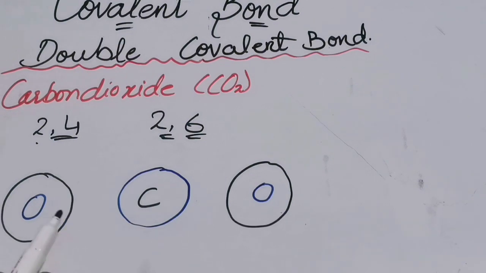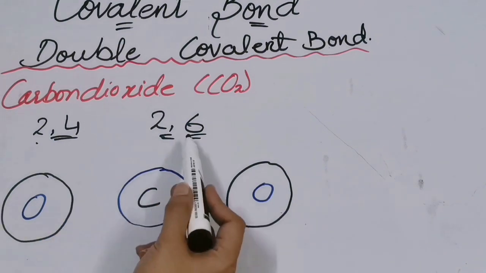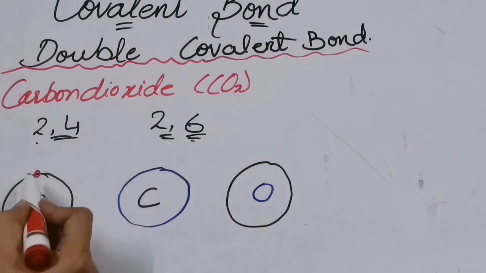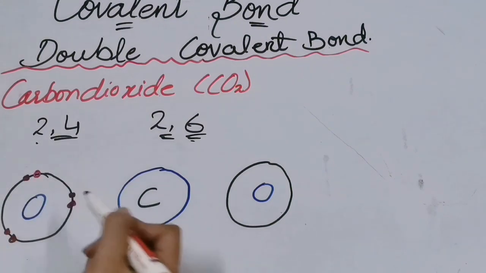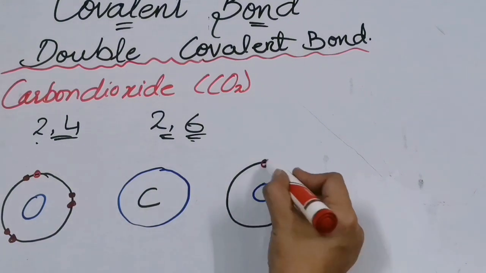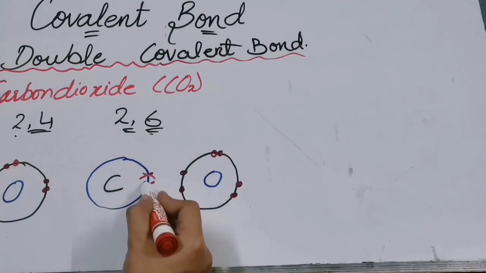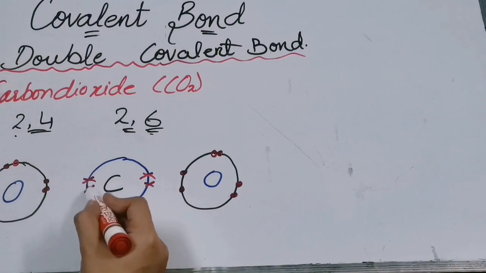So now in case of oxygen, how many valence electrons are we having? 6. So we will draw over here 1, 2, 3, 4, 5 and 6. Similar goes for this oxygen. Carbon is having 4 valence electrons.